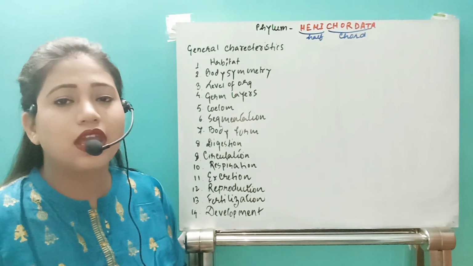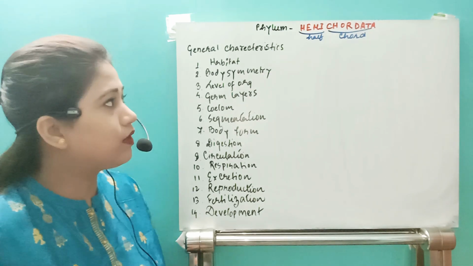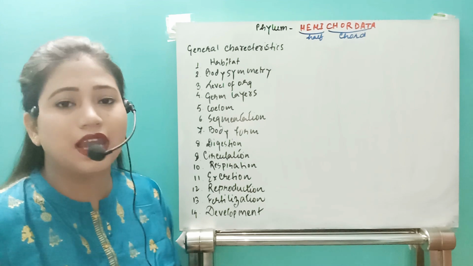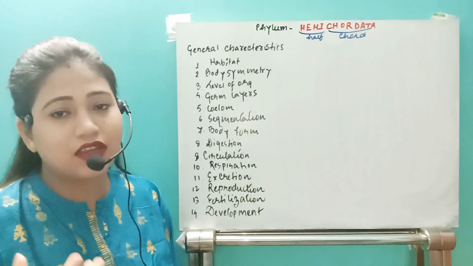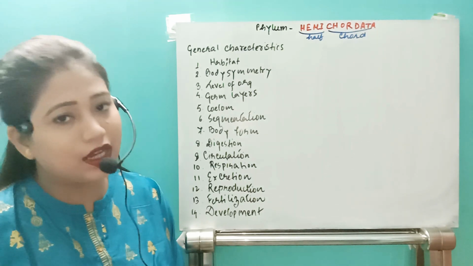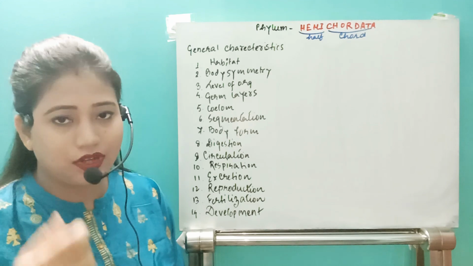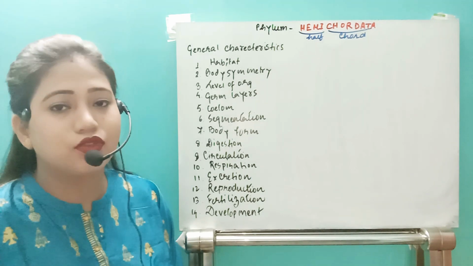Normally the notochord is a stiff, rod-like, hollow structure, but what happens to the stomochord? It is an elastic structure, and this structure arises from the pharynx region, and it is present up to the gut region. So these are the differences we can see between the stomochord and the notochord.